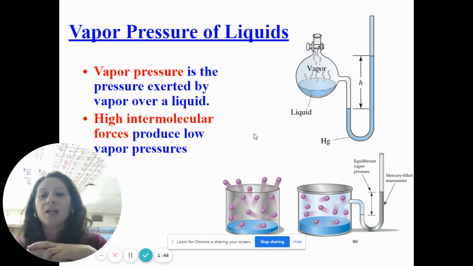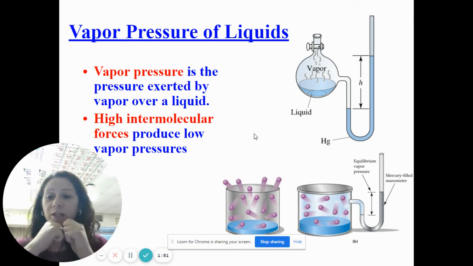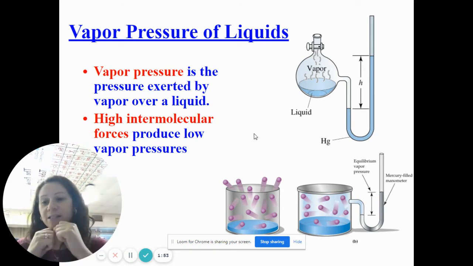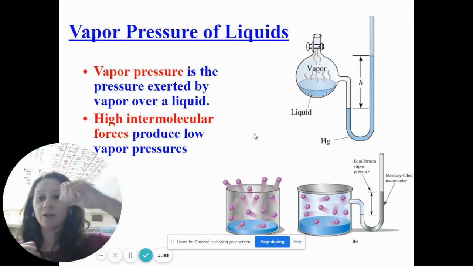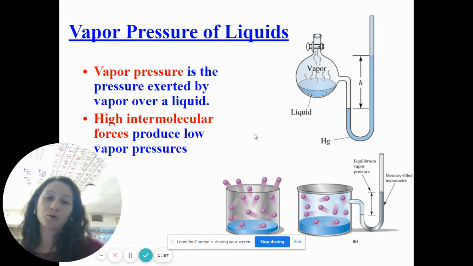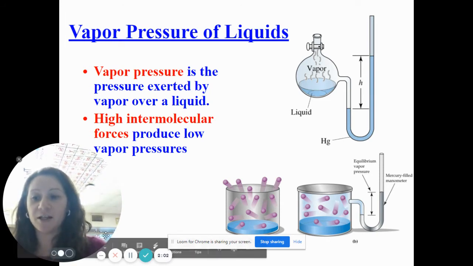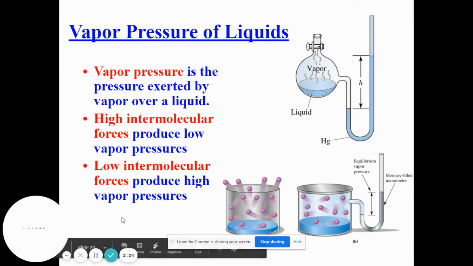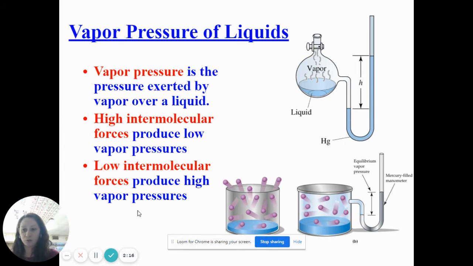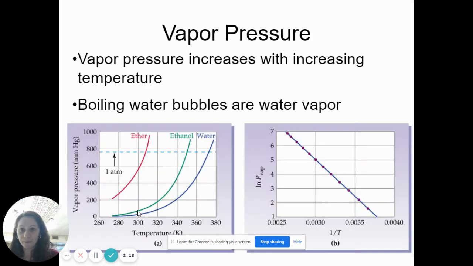On the other hand, if you have a substance that has weak intermolecular forces, so particles are not really attracted to each other very much, it's pretty easy to separate those particles. It's easy for those fast-moving particles to escape and become a gas. So more of your particles are going to escape and be at the surface as a gas and collide together and cause high vapor pressure. So if you have weak intermolecular forces, that's going to produce high vapor pressure. So the weaker the attractions, the more vapor pressure, because more particles are going to escape and become gas.